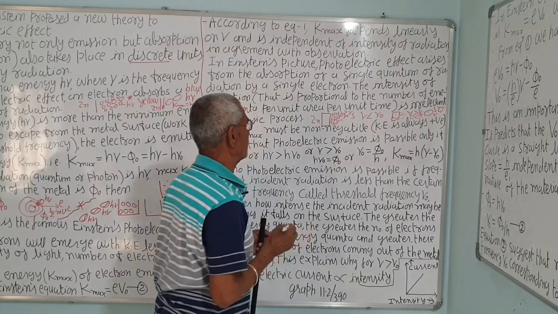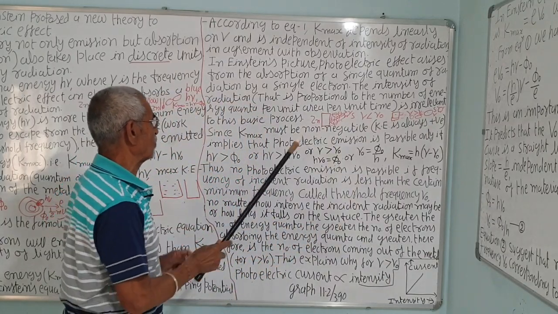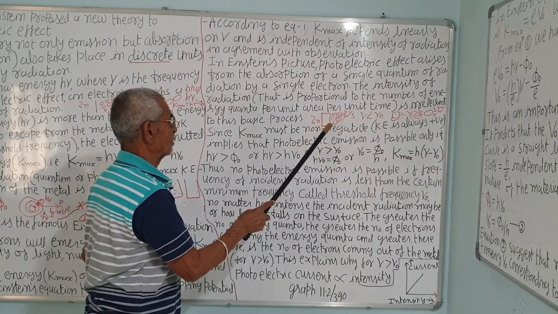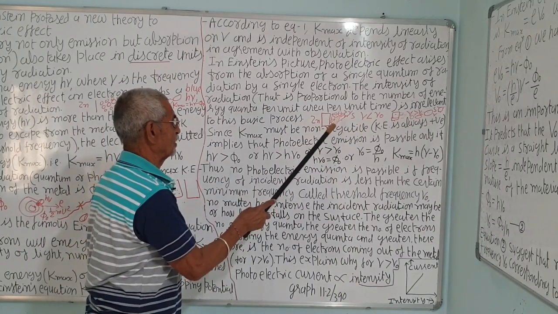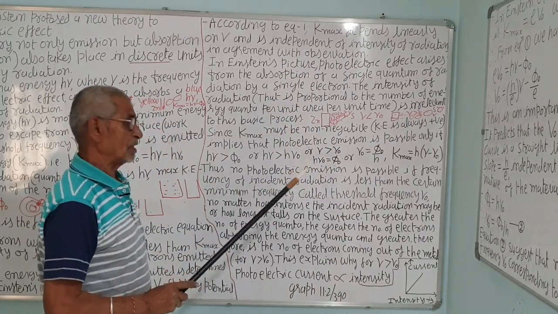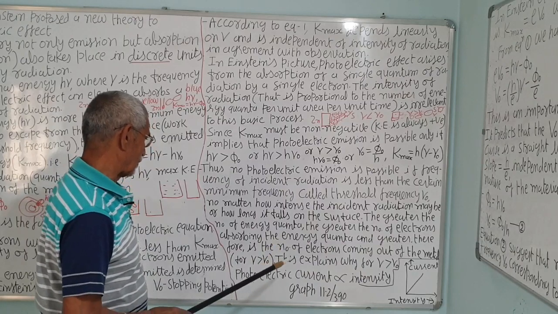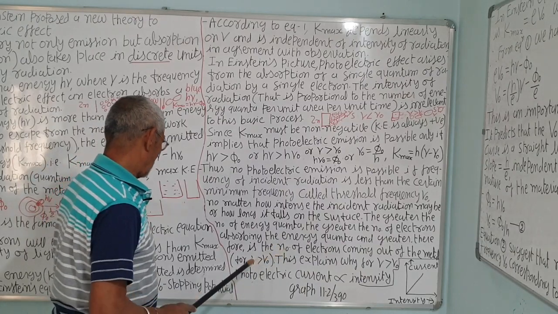So, more quanta, if it is nearer, more quanta will fall. So, more electrons will be removed. One quanta will remove one electron. So, the number of quanta will increase if intensity is more, but energy won't increase. The maximum energy depends upon the frequency of incident radiation, correct.